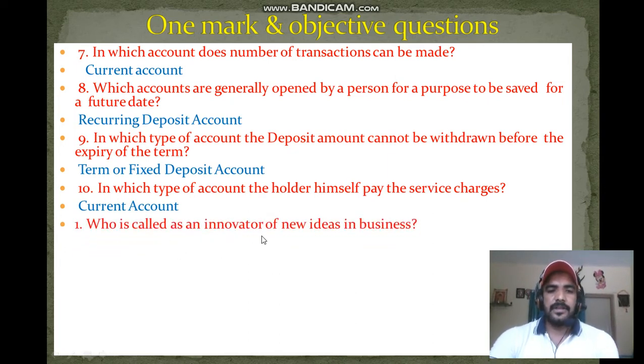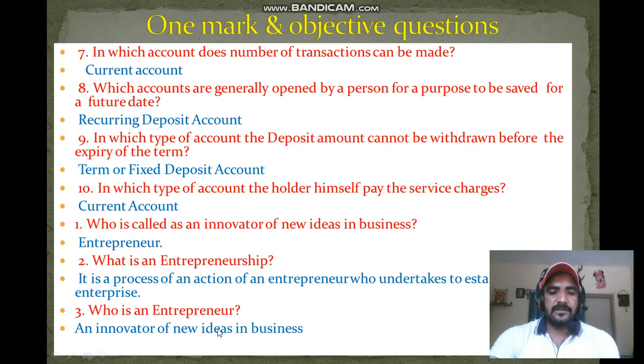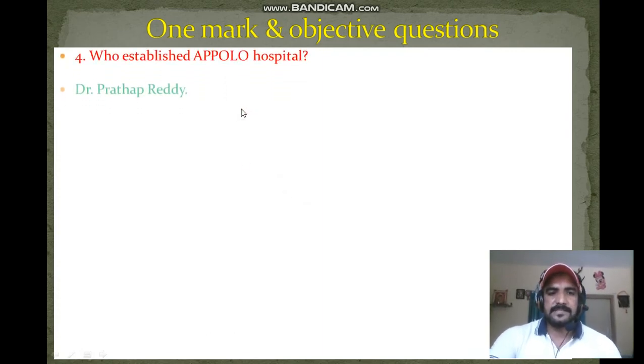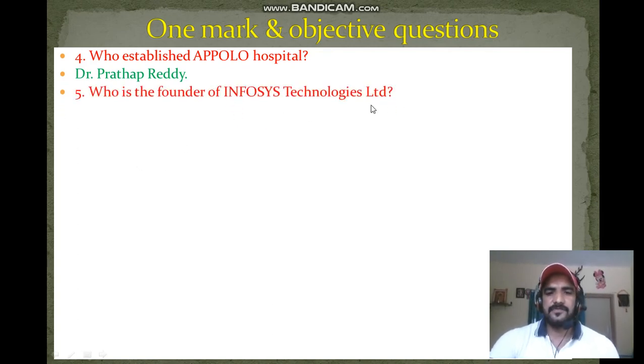Next question. Who is called an innovator of new ideas in business? So that is entrepreneur. Next question. What is entrepreneurship? That means it is a process of an action of an entrepreneur who undertakes to establish his enterprise. Next question. Who is an entrepreneur? That is an innovator of new ideas in business is known as entrepreneur. Next question. Who established Apollo Hospitals? That is Dr. Pratap Reddy. Next question. Who is the founder of Infosys Technology Limited? So you know that there is Narayana Murthy.